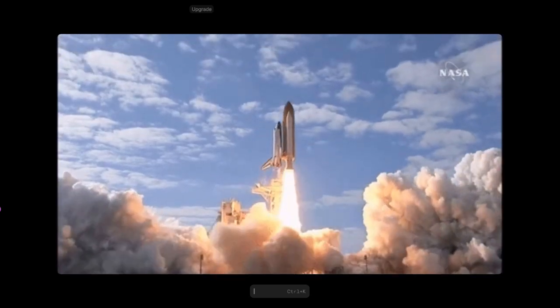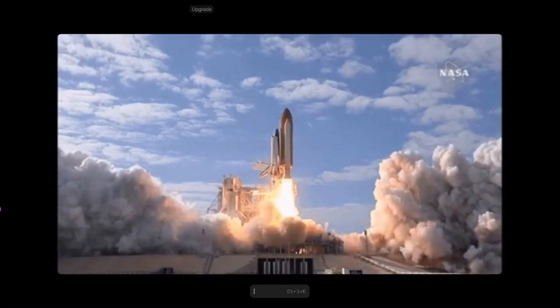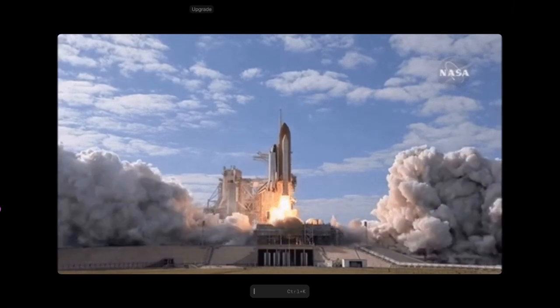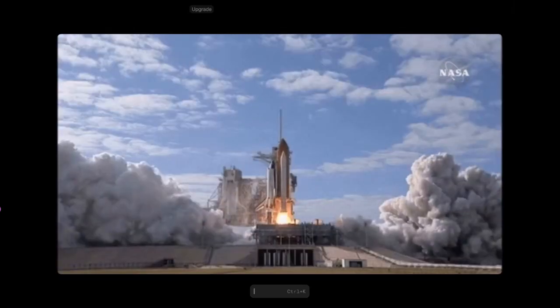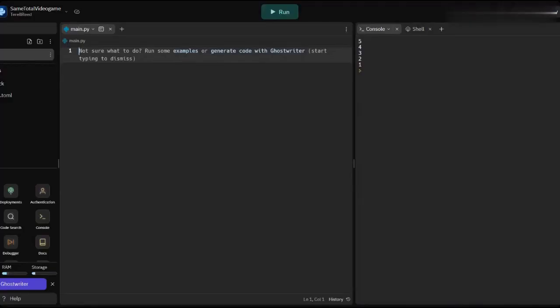Say, for example, you're doing a rocket launch countdown, and you want to go from 5, 4, 3, 2, 1, and then say something like blast off. You can do this by creating a while loop. Alright, so right now we're just going to create a simple program. It's going to be a countdown to blast off.